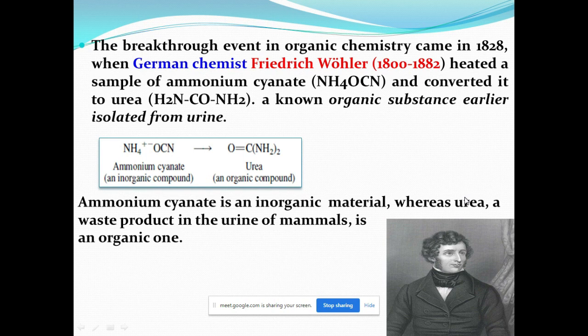A breakthrough in organic chemistry came in 1828 when the German chemist Friedrich Wöhler heated a sample of ammonium cyanide, NH4OCN, and converted it into urea, NH2CONH2. Urea is an organic substance earlier isolated from urine. So this is the first such chemical reaction: from ammonium cyanide, an inorganic compound, the product is urea. Ammonium cyanide is an inorganic material, whereas urea is the waste product of urine in mammals, an organic one, right?